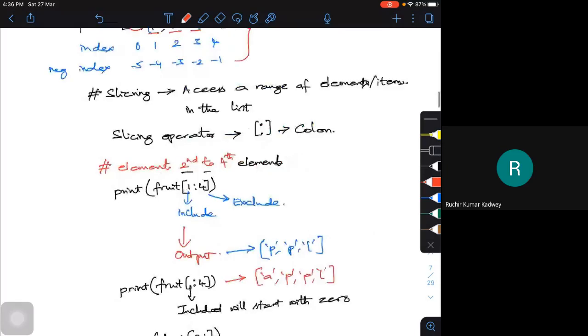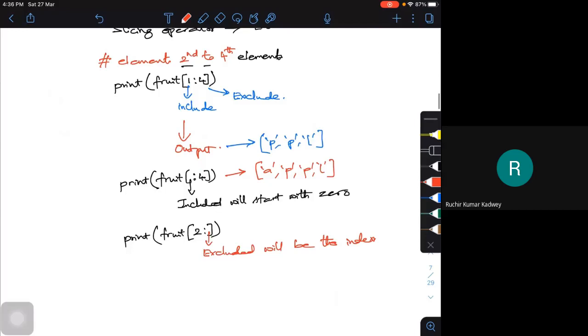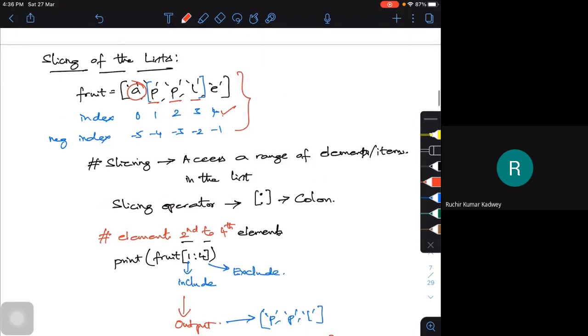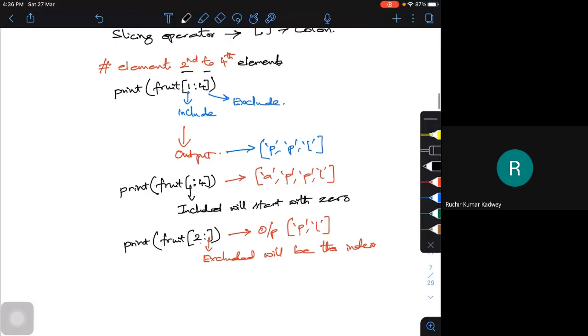Here, what will be the last index? It is 4. Then what will be the output here? From the second one, the output will be only P and L. So like this, with the slicing operation, I can access the elements within the list.